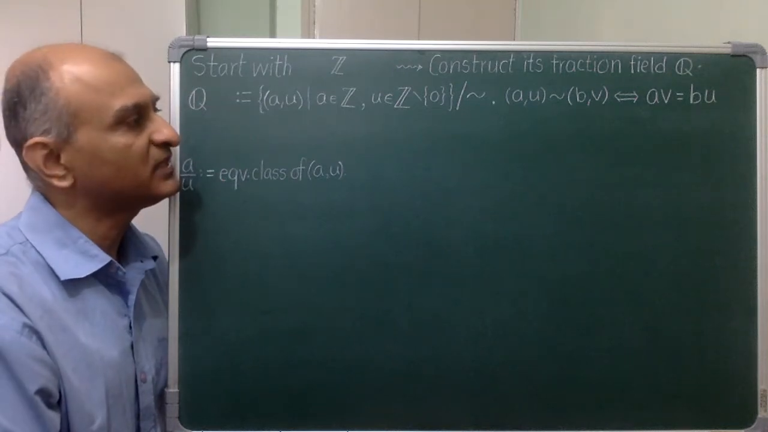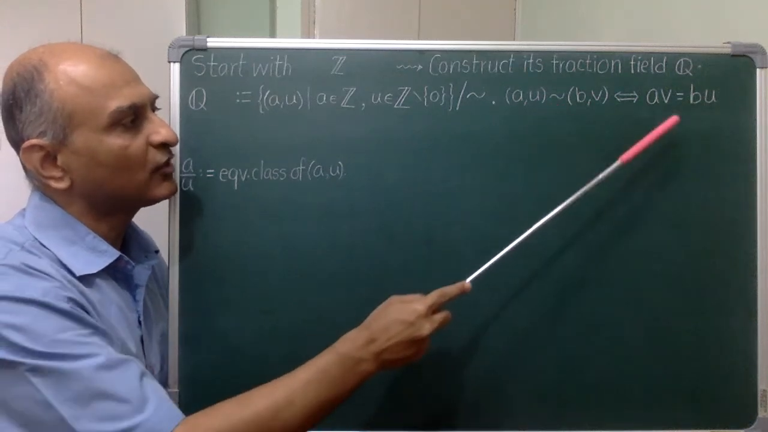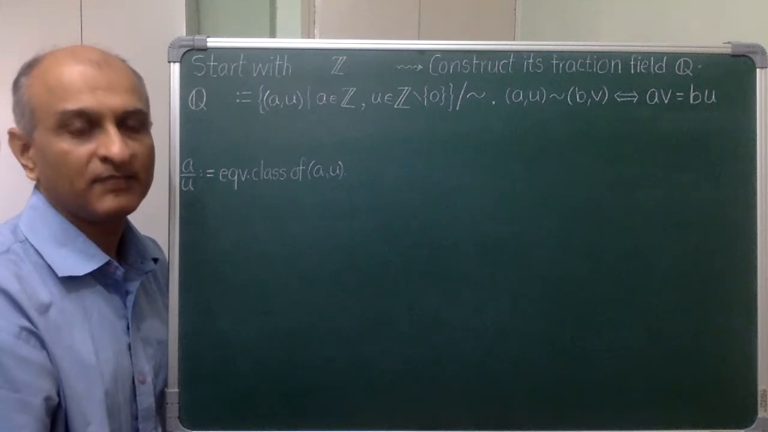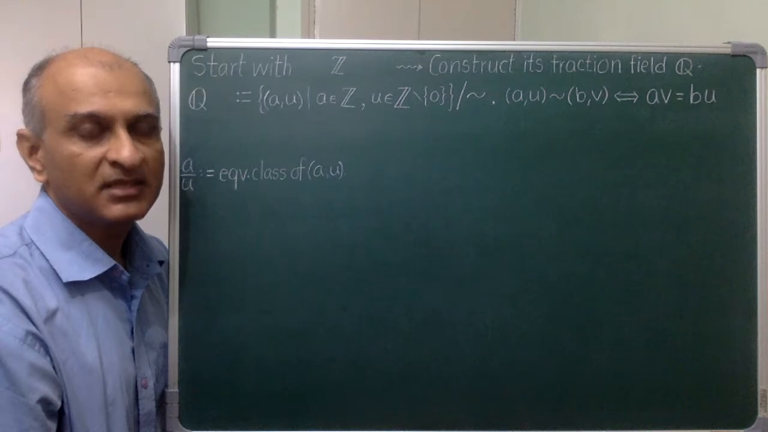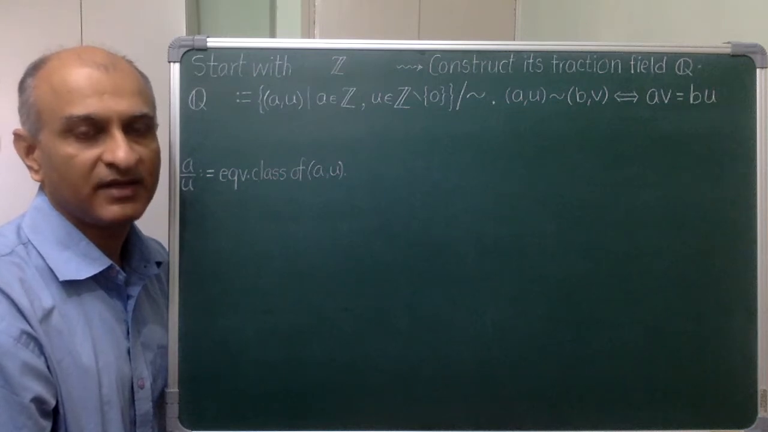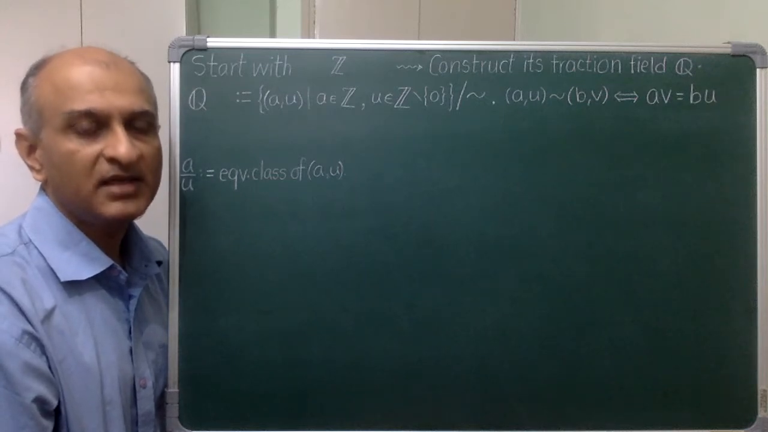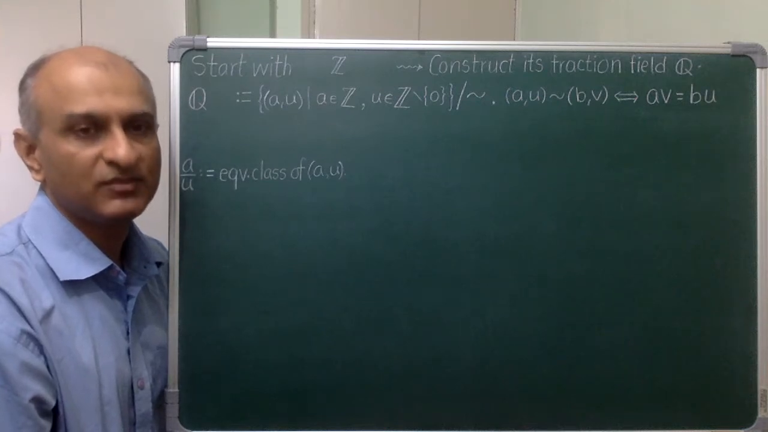So I need to impose an equivalence relation, which I define to be the usual one by cross multiplication. Now, there are a number of things to check. First, that this is indeed an equivalence relation. Next, I should define addition and multiplication on these equivalence classes and check that these operations are well defined. Next, I should check that under these operations, I have now a ring structure. And finally, I should show that every non-zero equivalence class has a multiplicative inverse.